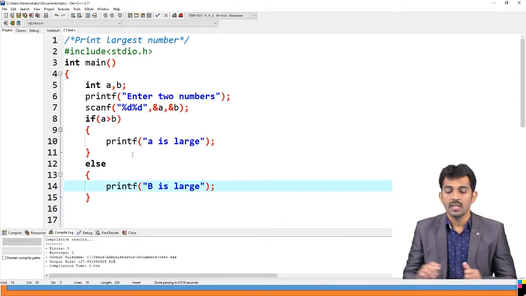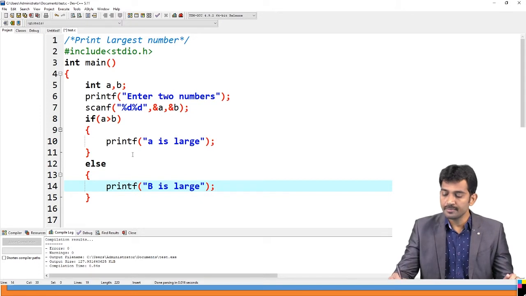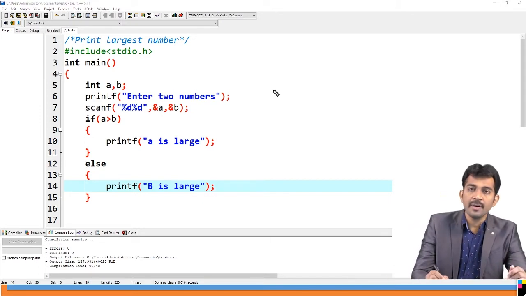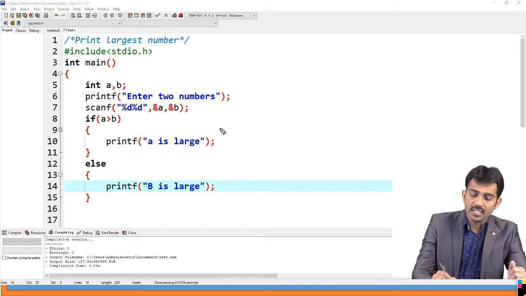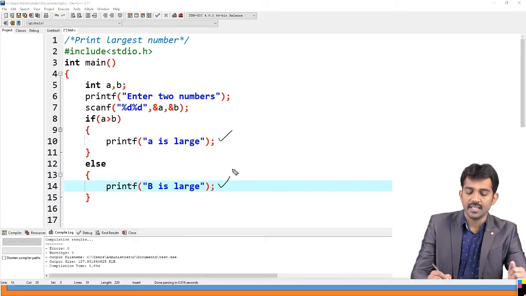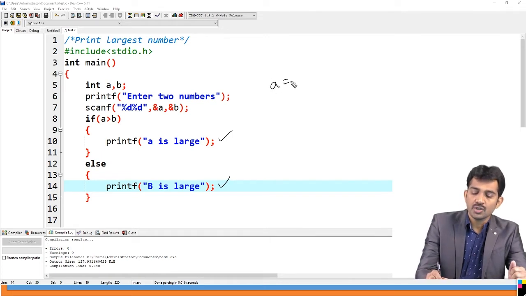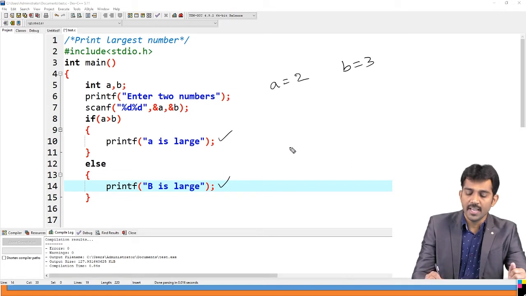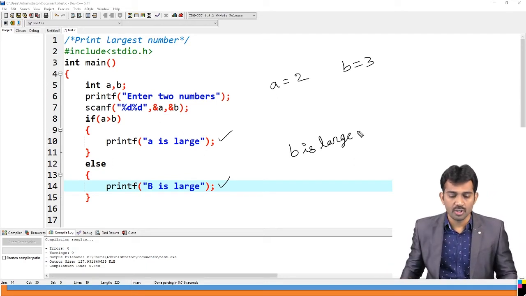If you observe the program, at any moment of time, only one case is true: either A is greater or B is greater. For example, if the A value is 2 and the B value is 3, then what is the output? B is larger. We'll check with the output.